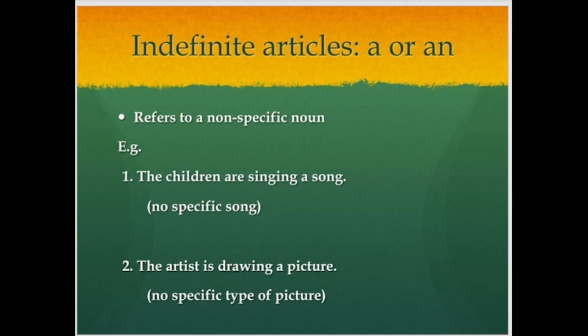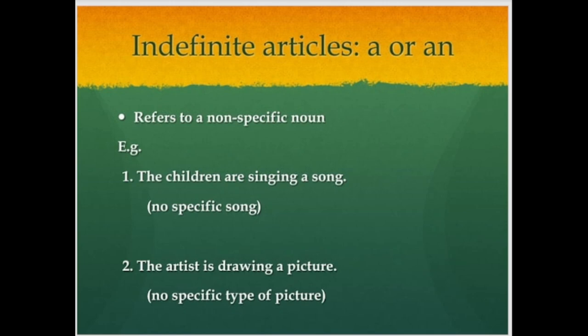Indefinite articles a or an refer to a non-specific noun. If we talk about any noun and we don't know about that noun, we don't specify that noun. Let's see: The children are singing a song. A song. Let's just focus on a. We are talking about the indefinite article a first.